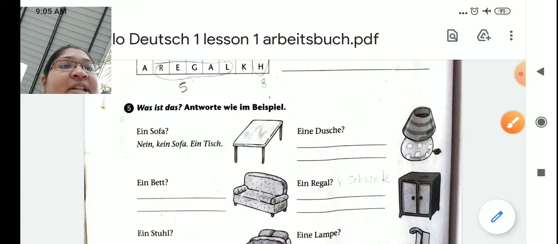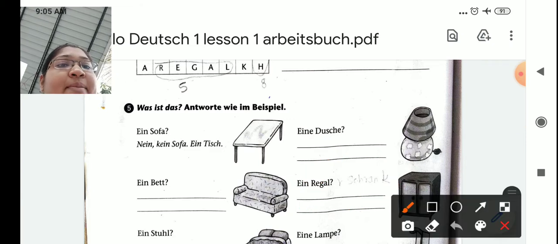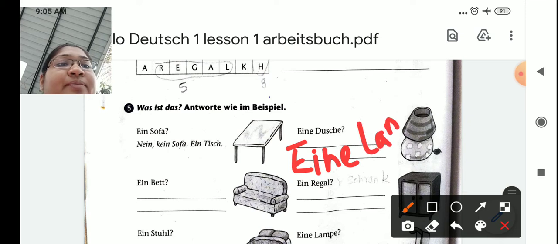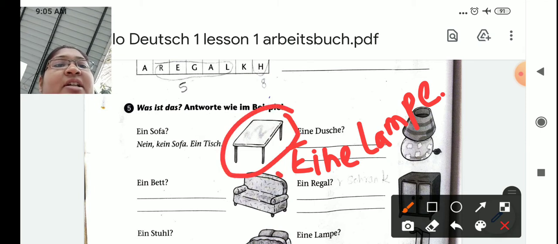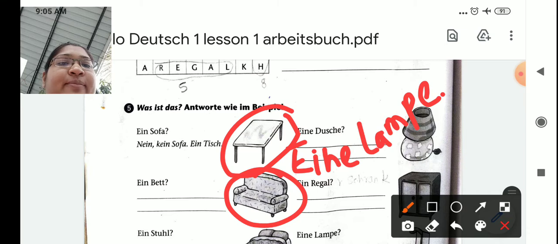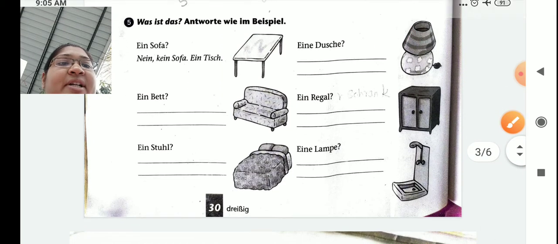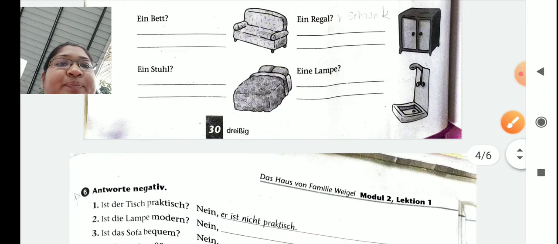So what is it? It is a lamp. So after that I have to write eine Lampe. It's a lamp. So if you open your course book lesson, same lesson, you will get the articles of all these furniture items. Okay. So complete the remaining page 30.